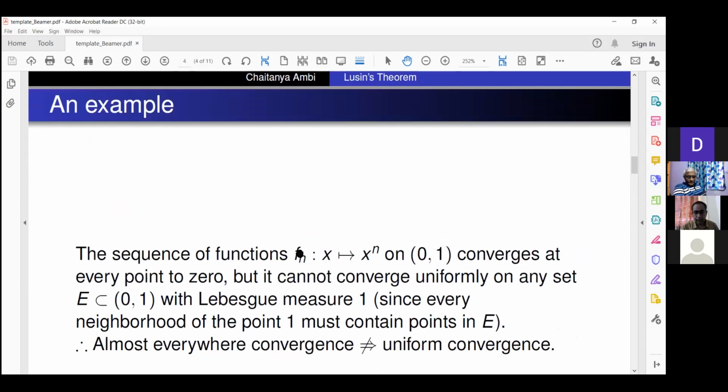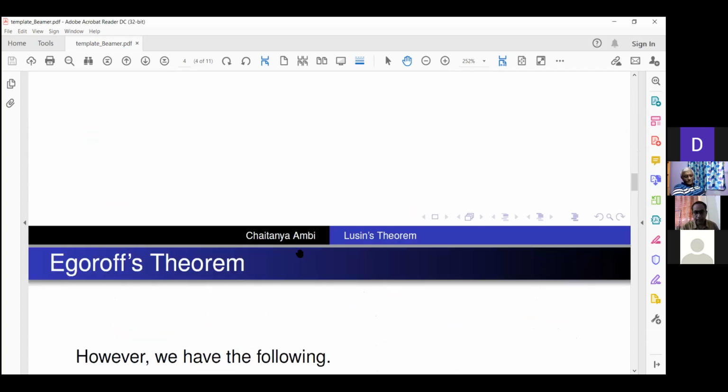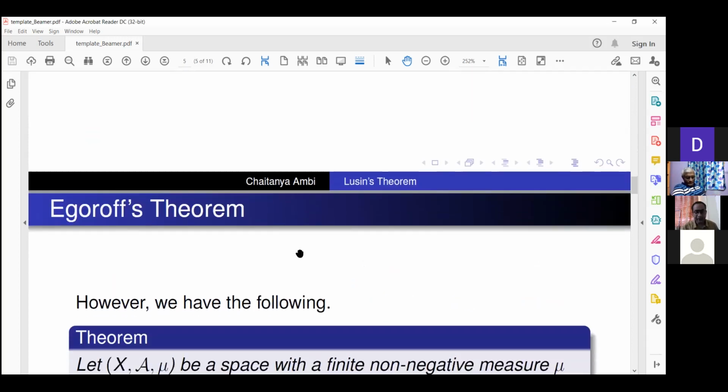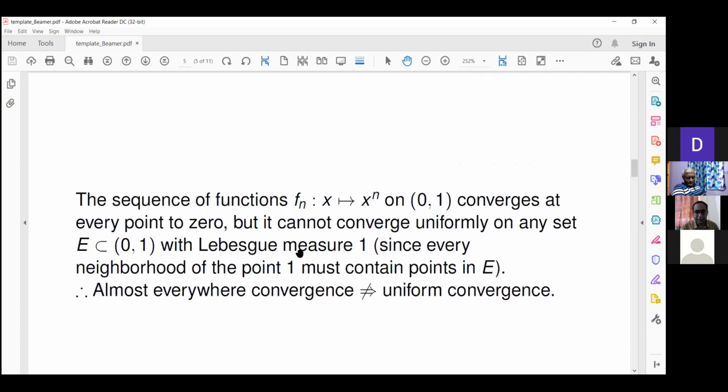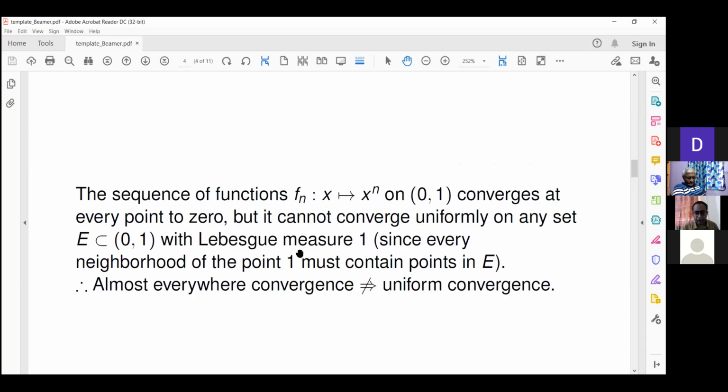So the example shows that almost everywhere convergence does not mean uniform convergence, but there is a partial converse.